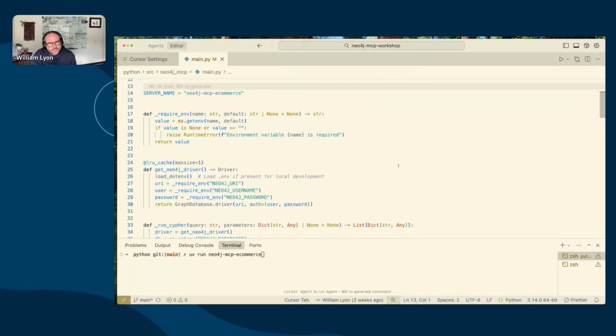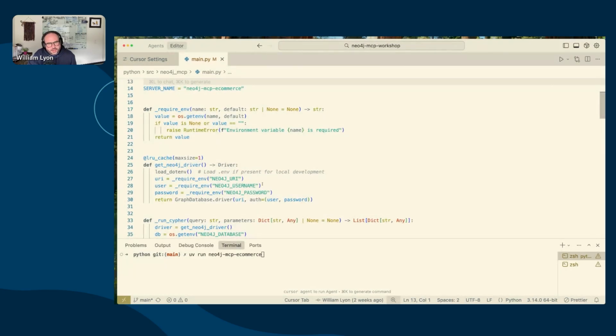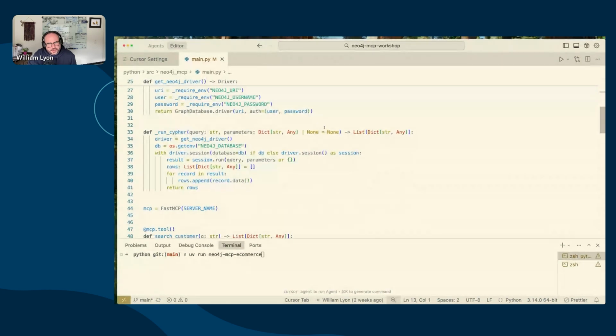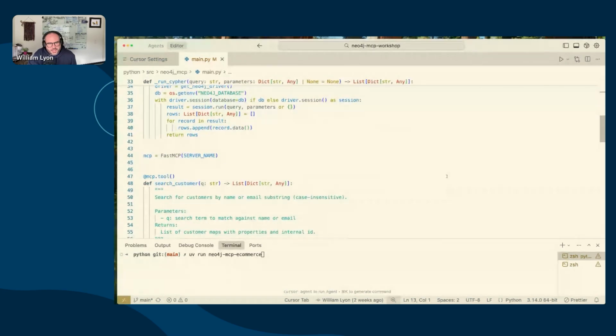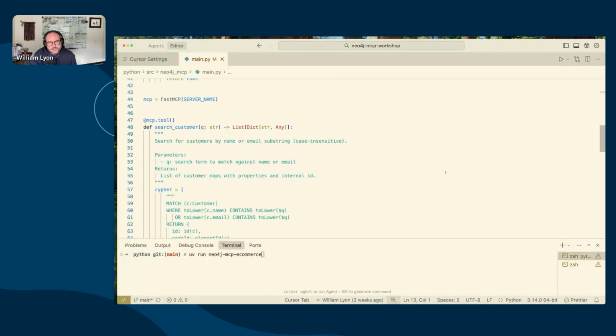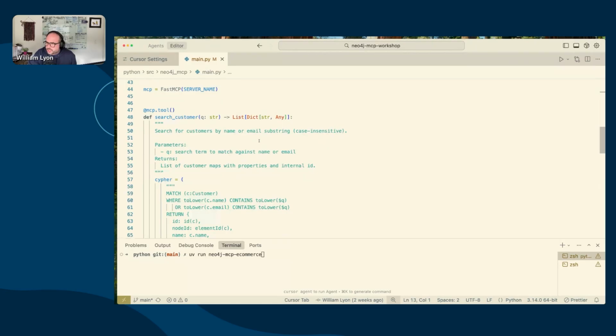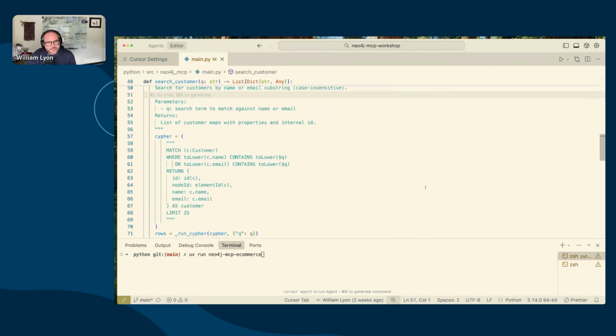And so we have some basic infrastructure here, like, hey, we need to create a driver instance. Here's a helper function that executes a Cypher statement using the Neo4j driver. And then we want to be able to define tools. So when we define tools, natural language is actually quite important here. We need to have a natural language description of the tool and its parameters, because this is how the model is going to choose to execute this tool, how it's going to understand what the tool can be used for, and what parameters need to be generated.